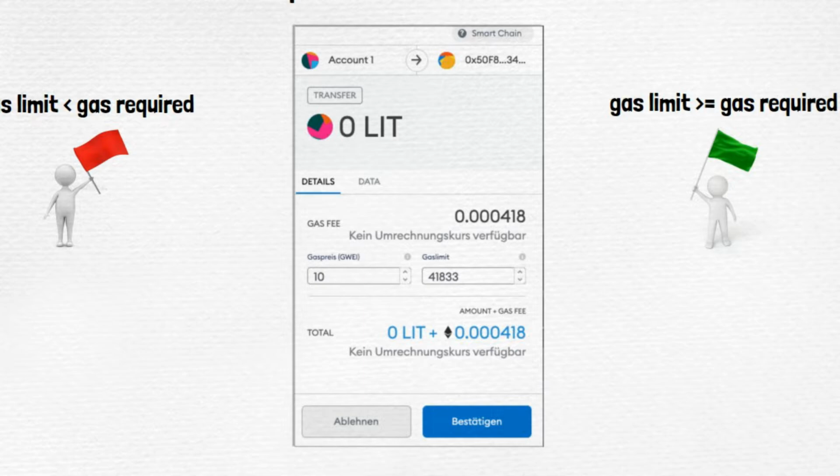But as you can see, there is the gas price which we are setting, which is in Gwei, and then there is a gas limit. If we can see 41833 is the gas limit, it doesn't mean that the activity requires 41833. It is possible that it requires only 40,000 gas, but we are setting more than that just to be on the safe side. The 1833 which is extra, if that is not consumed by the activity, it is going to be returned. Now we are placing that at a gas price of 10 Gwei.